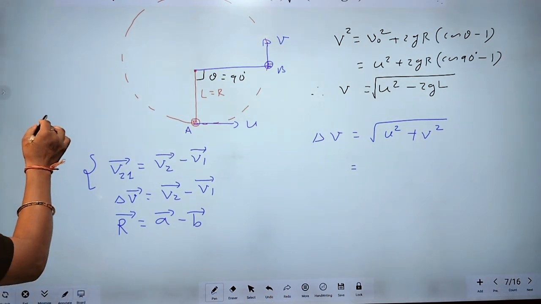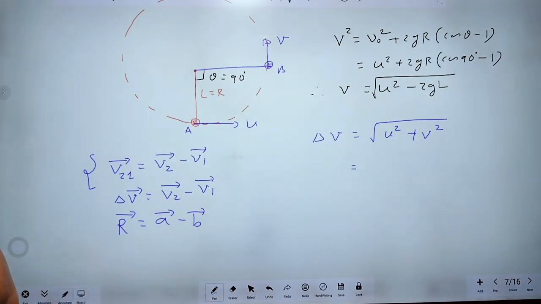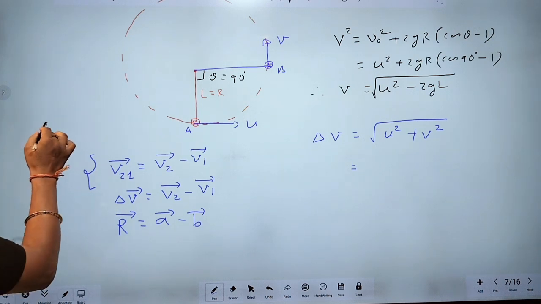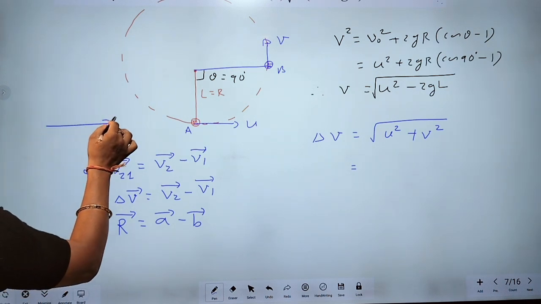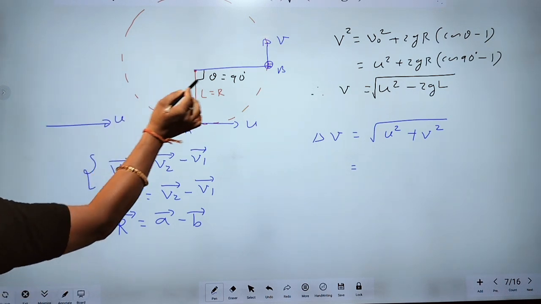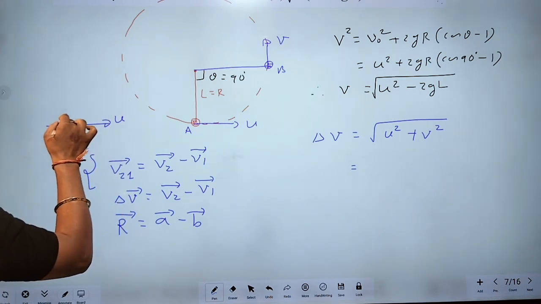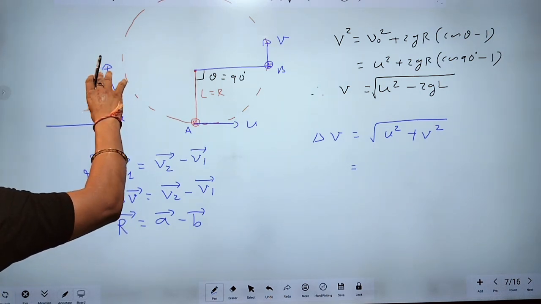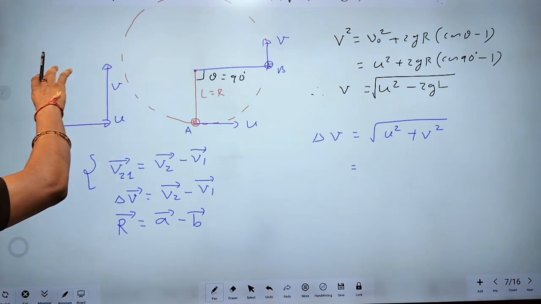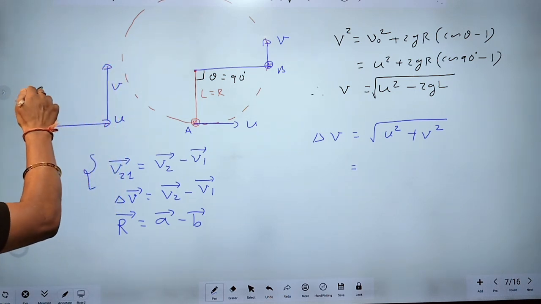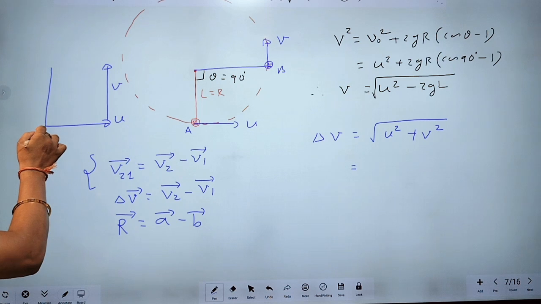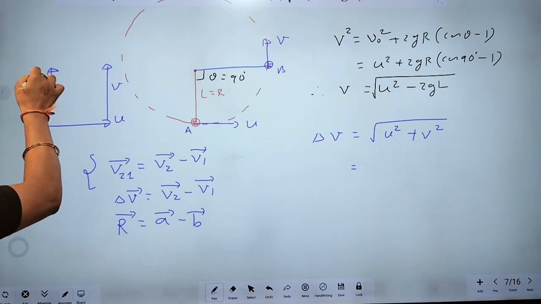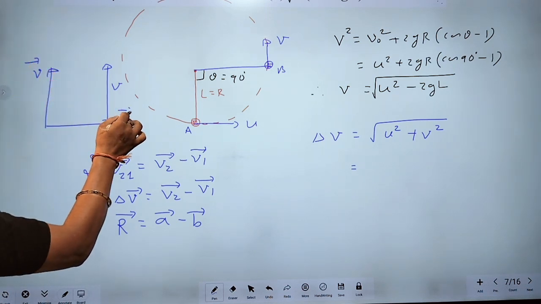How is it 90 degrees? Initial velocity is like this and final velocity is like this. A vector can be shifted parallel to itself, therefore it will be shifted here, and the angle between both will be 90.